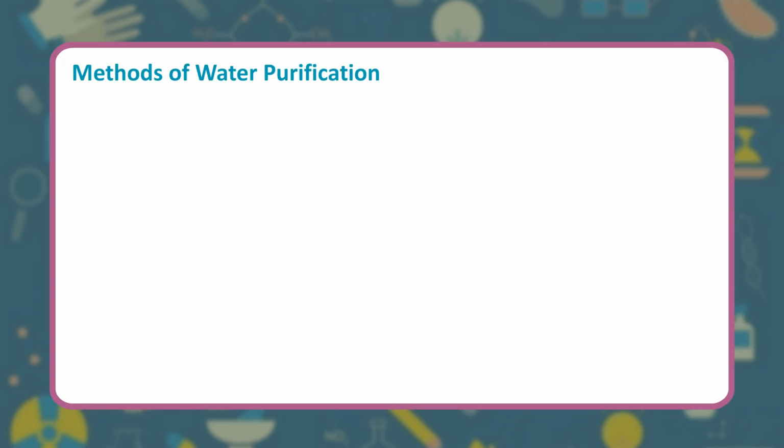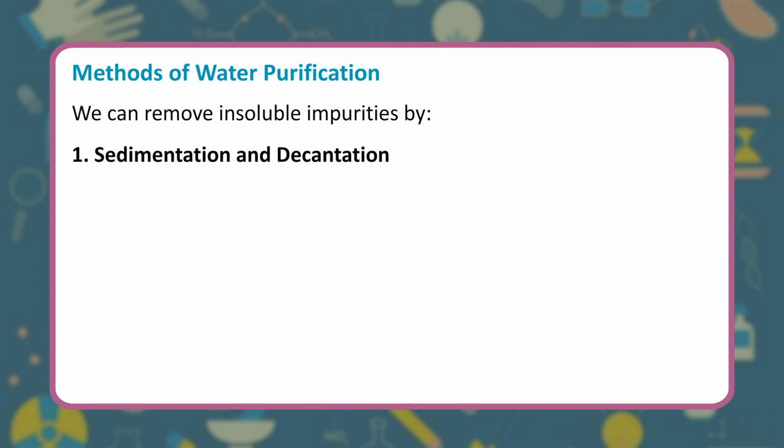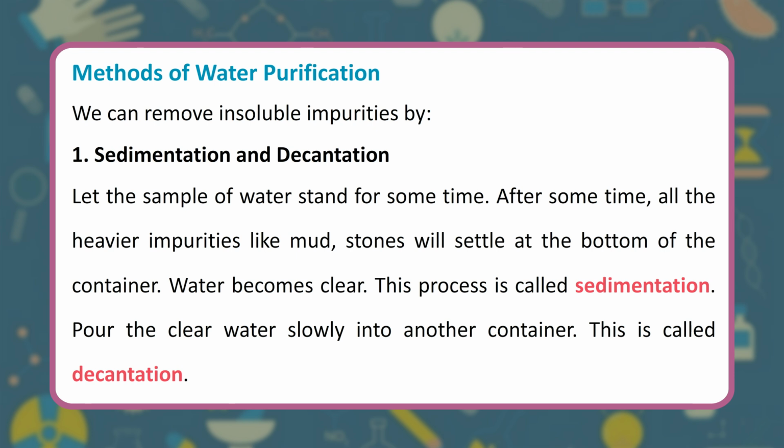Methods of water purification. We can remove insoluble impurities by, 1. Sedimentation and decantation. Let the sample of water stand for some time. After some time, all the heavier impurities like mud, stones will settle at the bottom of the container. Water becomes clear. This process is called sedimentation. Pour the clear water slowly into another container. This is called decantation.